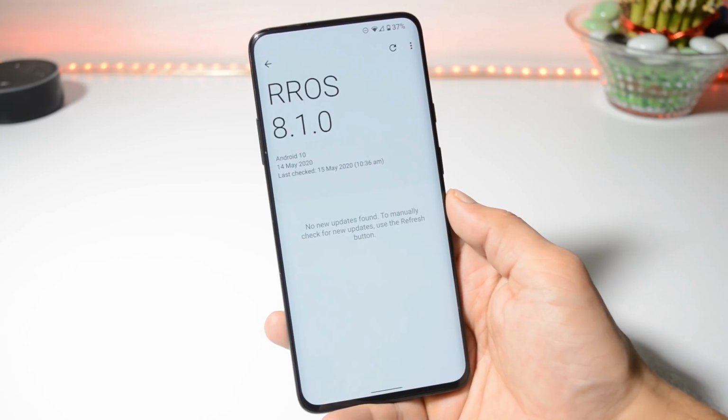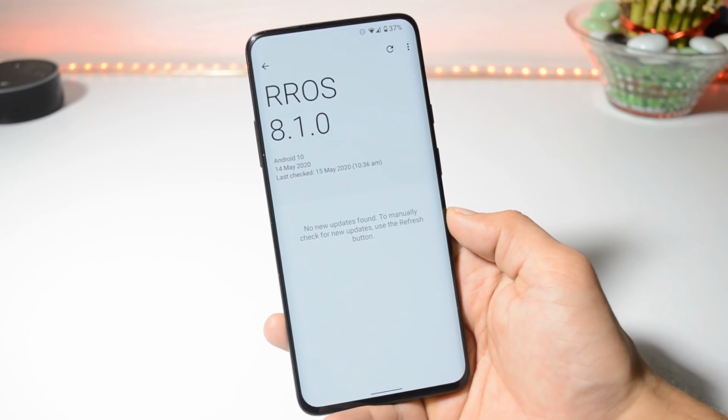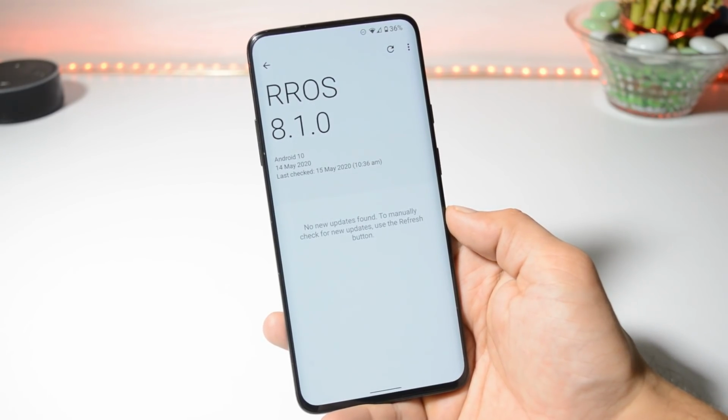And one more thing you need to keep in mind: if you get an OTA update, make sure you are not running TWRP recovery. If you have TWRP recovery, then you have to completely reset your device after updating it. You can flash it using TWRP recovery, but after flashing the ROM, avoid flashing the TWRP zip file. If you flash the TWRP zip, after the first boot your device won't be able to replace the Resurrection recovery. And Resurrection recovery is required to update your device using OTA update.